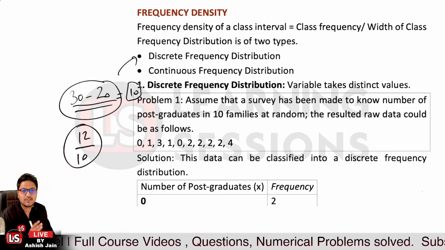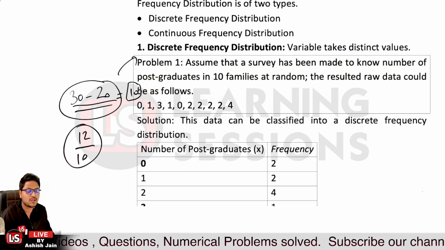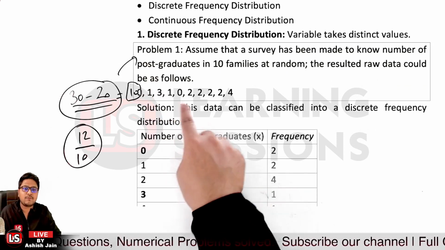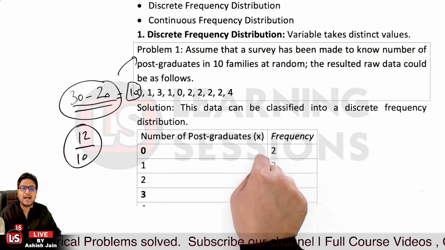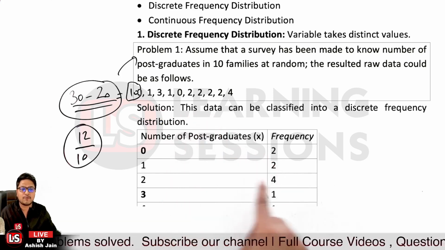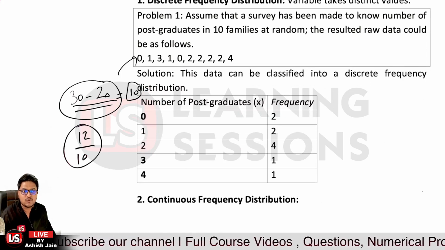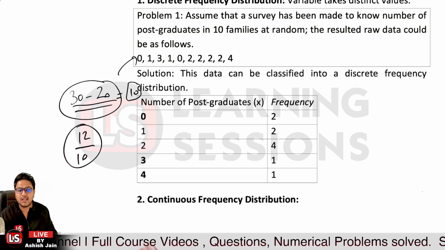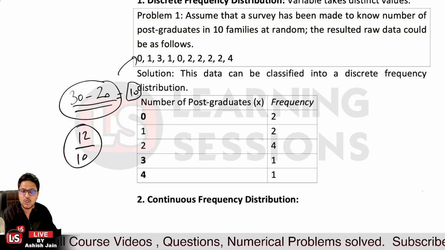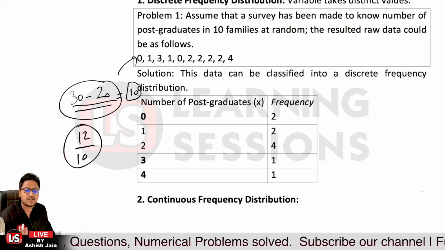And further, if we classify this information into a discrete frequency distribution, 0 occurs 2 times, so it has a frequency of 2. 1 occurs 2 times, so it is 2. 2 occurs 4 times, so 2 has a frequency of 4. And 3 has a frequency of 1 and 4 again has a frequency of 1. So for each different value, we have the frequency for the same. That's discrete frequency.